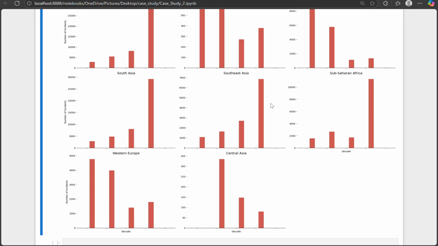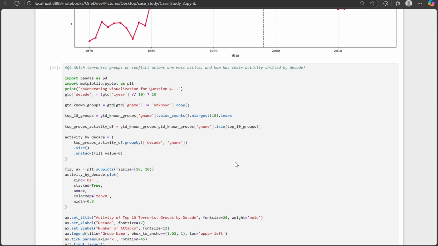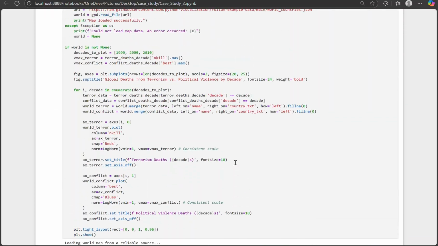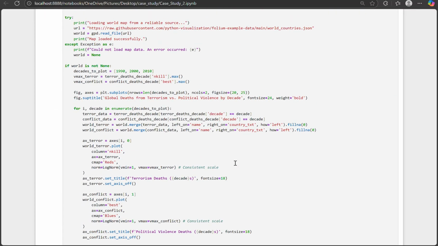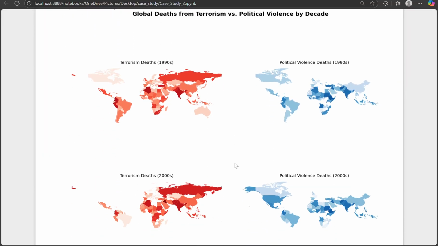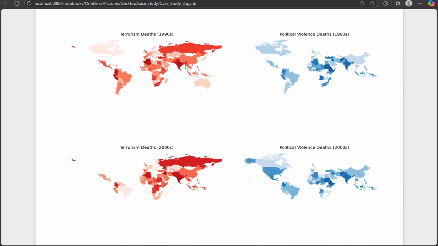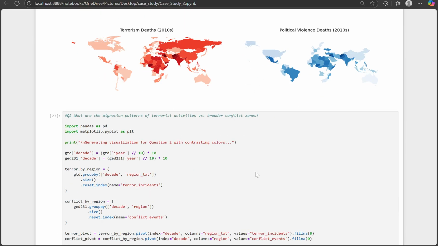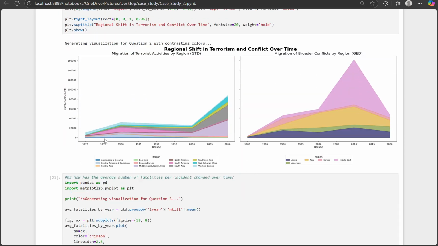Now, the final conclusion. To summarize the five questions: for the first one, terrorism deaths are clustered in hotspots like India, Iraq, and Afghanistan, while political violence is broader and longer lasting in Africa. Terrorism is migratory, shifting across regions, while political violence is persistent.